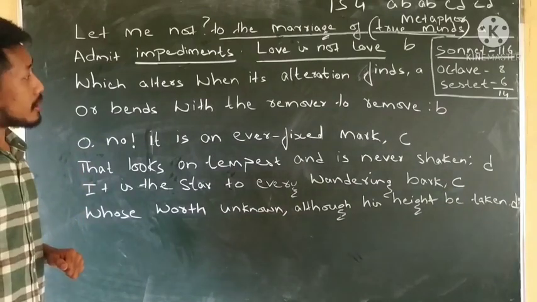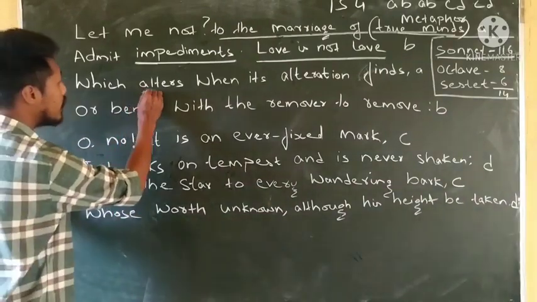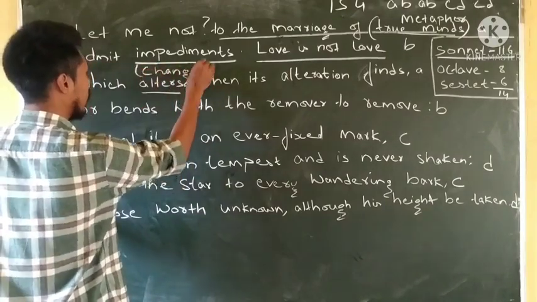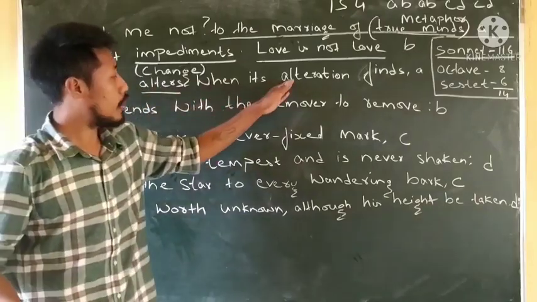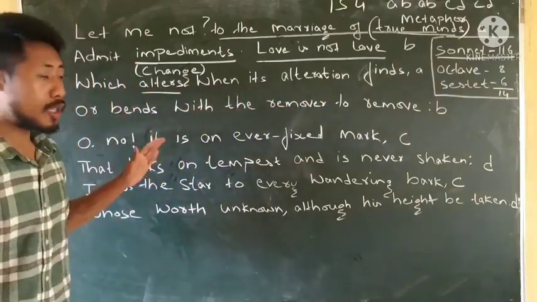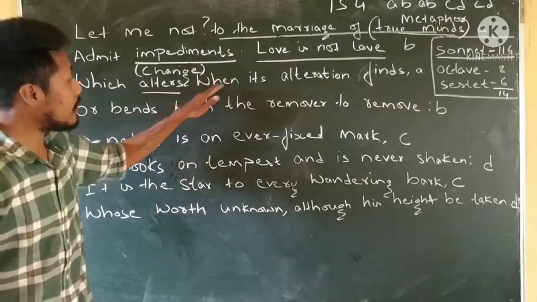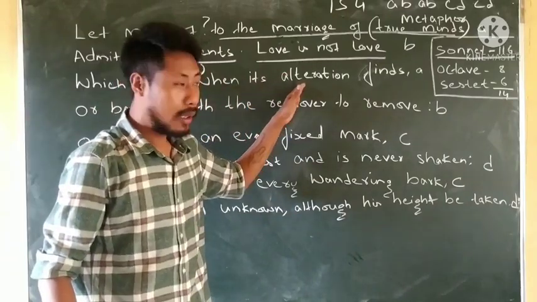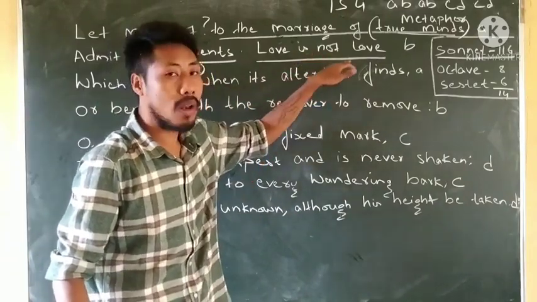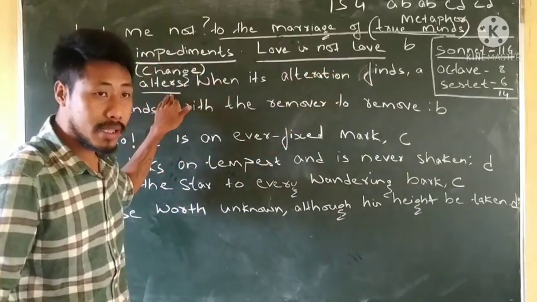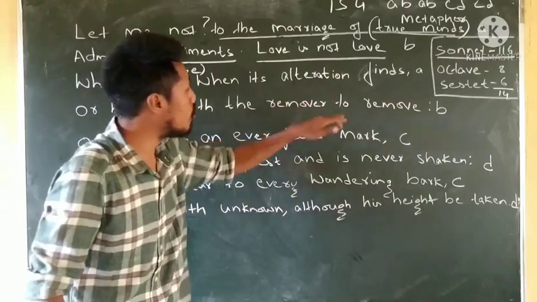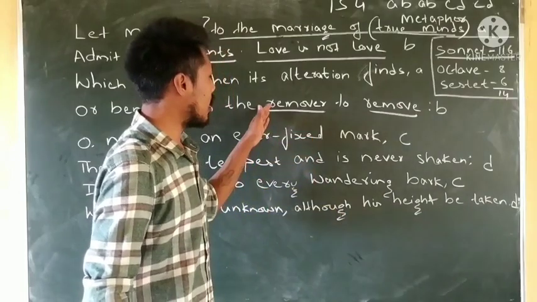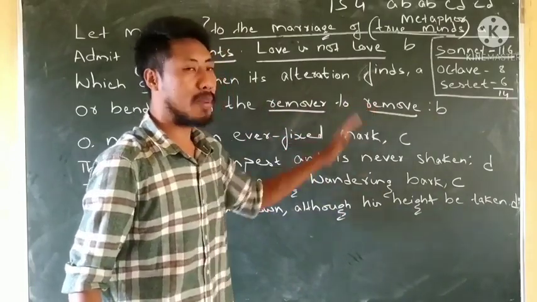Which alters when it alteration finds. Now the word alters means change. Alteration means changing. William Shakespeare says, which alters when it alteration finds, means which changes when you find changes, then it is not love. Love is not love when you find a change. Change in what way? Or bends with the remover to remove. Even here we can find alliteration between remover and remove, because the consonant sound and the word are being repeated.